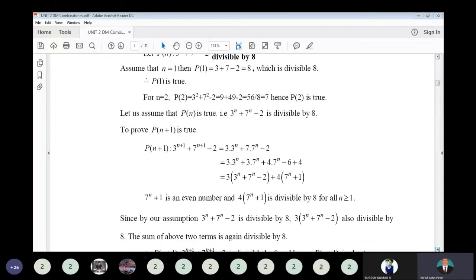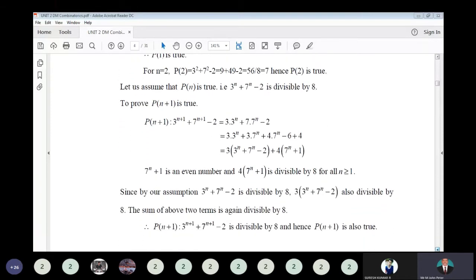So let us assume P(n) is true, and we have to prove that P(n + 1) is also true. So P(n) is what statement? 3^n + 7^n - 2 is divisible by 8. For P(n + 1), that is 3^(n+1) + 7^(n+1) - 2 is divisible by 8, we have to prove. So 3^(n+1) we can write as 3 into 3^n, plus 7^(n+1) we can write as 7 into 7^n, minus 2.